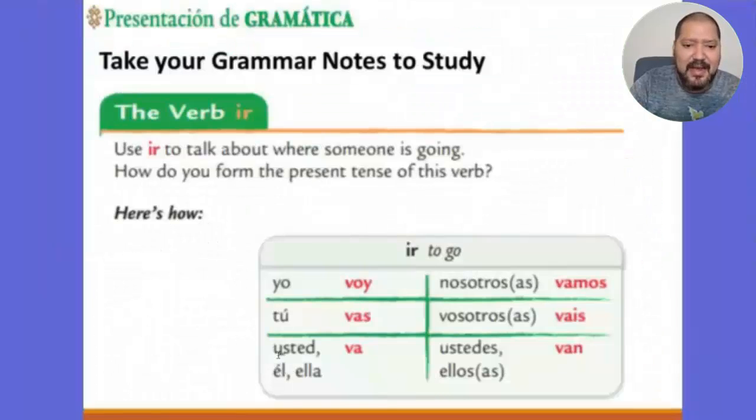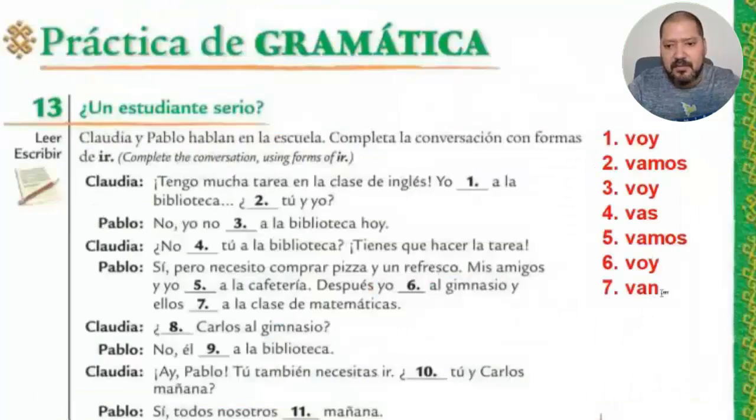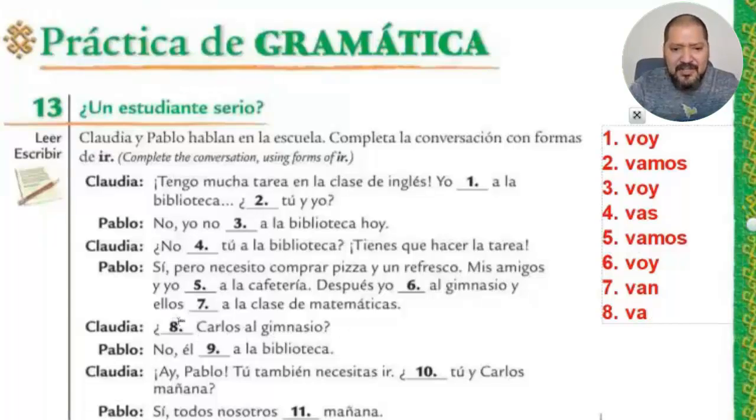And here I have the correct conjugation for the él form. That is gonna be va. Right. Carlos va él al gimnasio. Va Carlos al gimnasio.